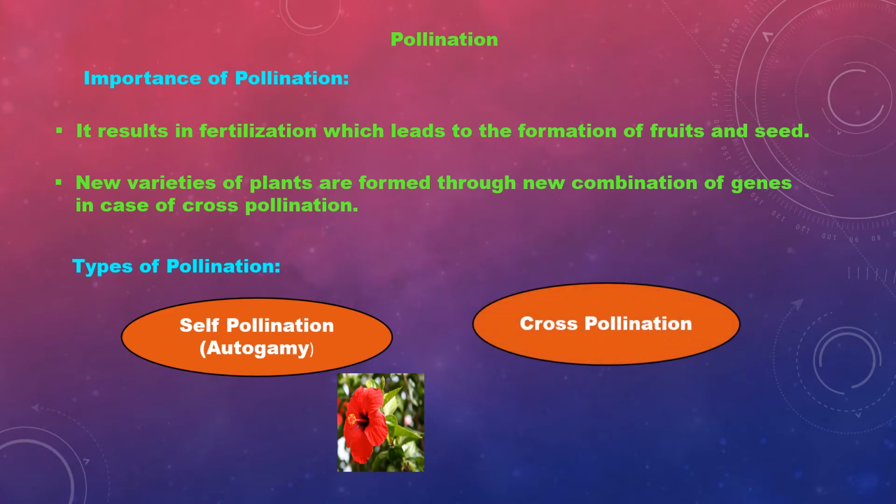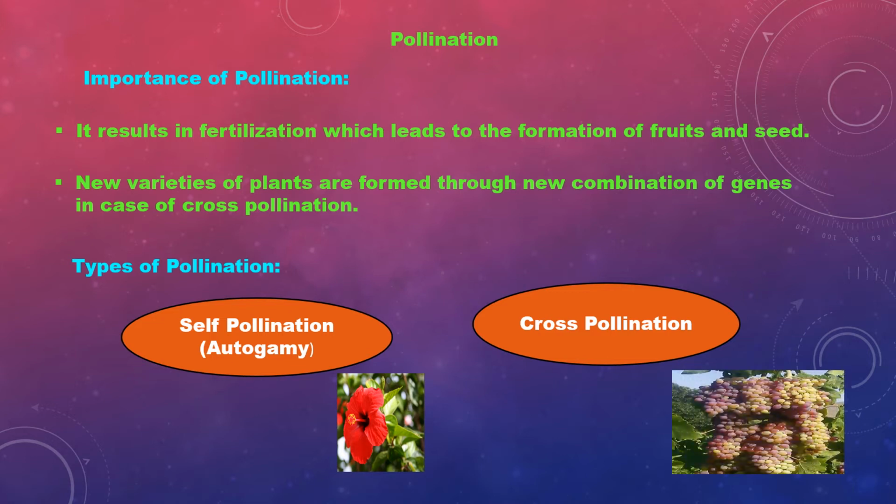Next one is cross-pollination. Cross-pollination is the transfer of pollen grains from the anther of a flower to the stigma of a flower on another plant of the same species. Same species means grape plant to grape plant, apple plant to apple plant. That is the same species. This is called cross-pollination. Examples: grapes, apple, plum, etc.